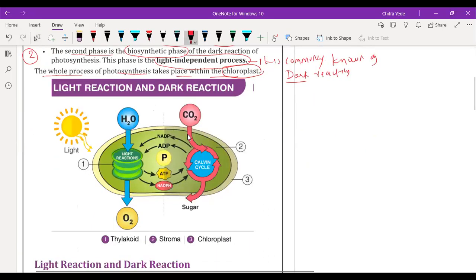So see here, the first part, the green colored one, is called the thylakoid. Then we have the second part. This is the green part, which is distributed all over the chloroplast, called the stroma. And this one, the cell organelle structure, is called the chloroplast.